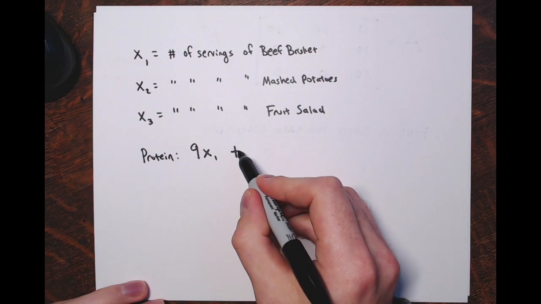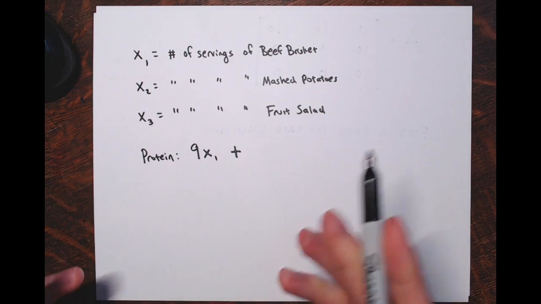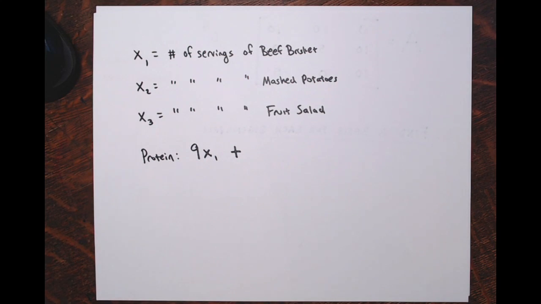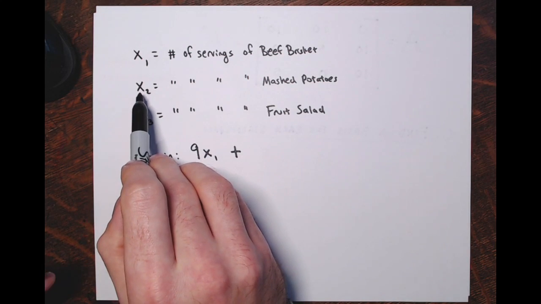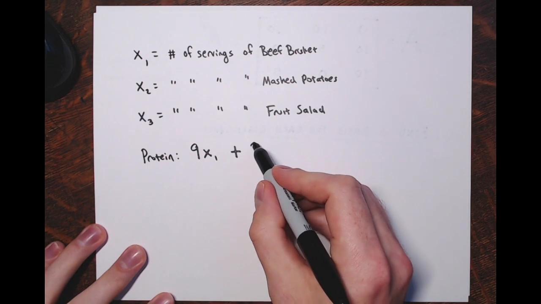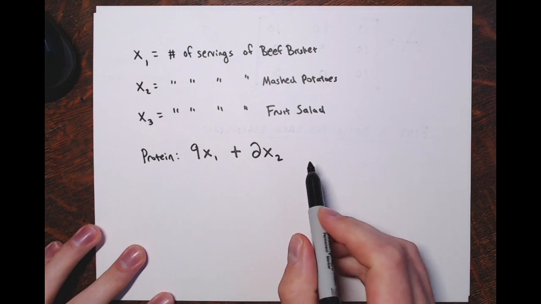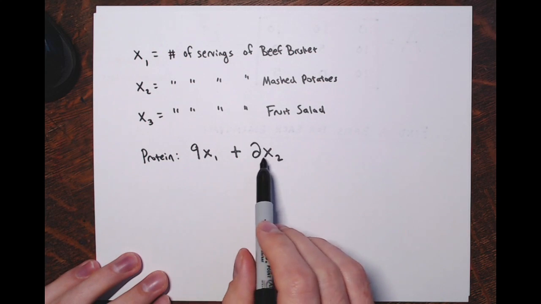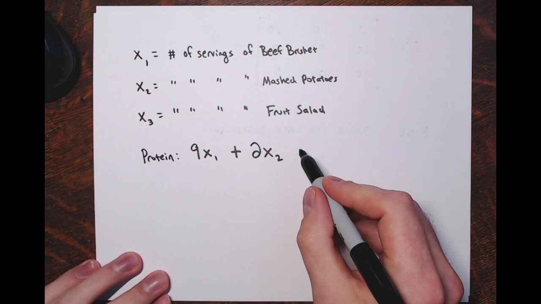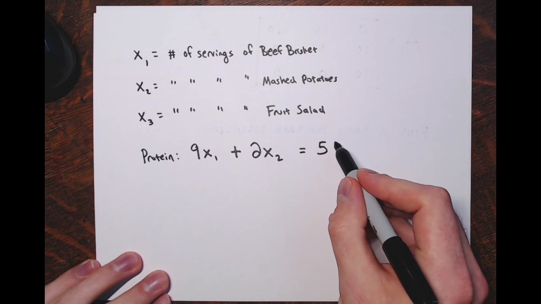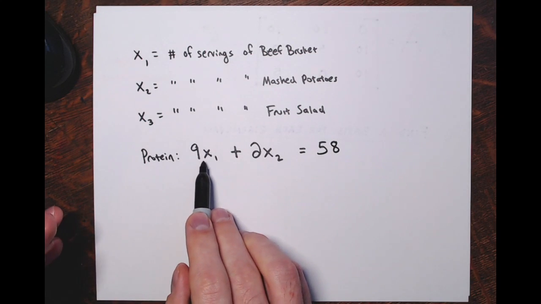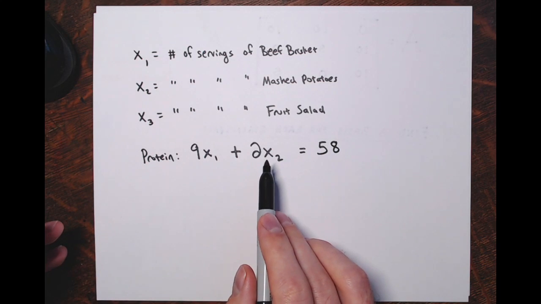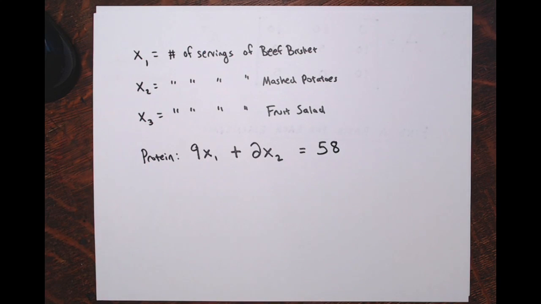And then I would add to that the number of grams of protein from the mashed potatoes, and it said there were 2 grams of protein in every serving of mashed potatoes, so 2 times x2. And then add to that the number of grams of protein from fruit salad, but it said there were no grams of protein from fruit salad. And the dietitian wanted this total number of grams of protein for the person to be 58 grams. So grams of protein from beef brisket plus the grams of protein from mashed potatoes needs to be 58.